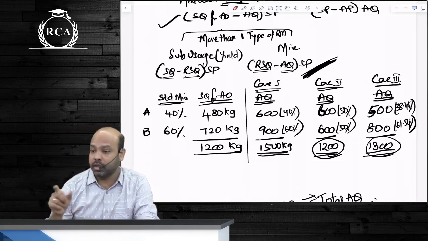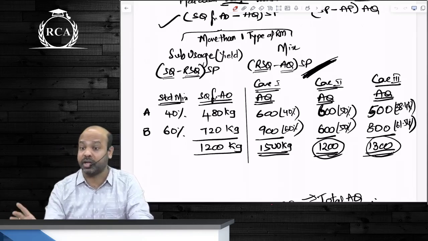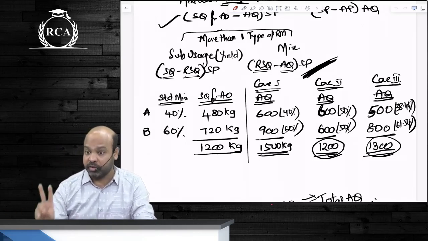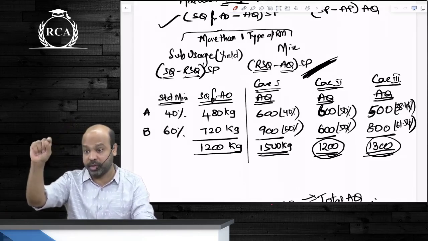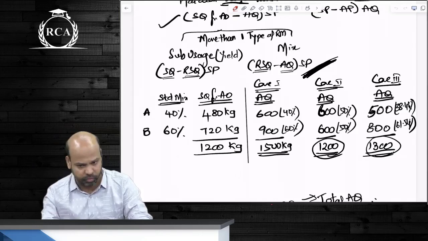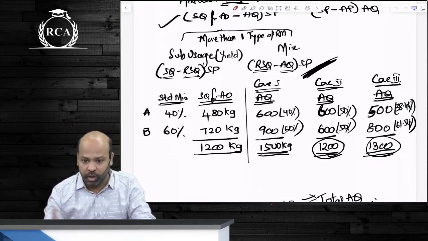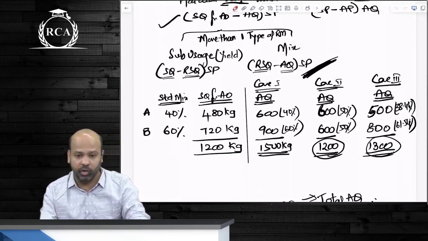In questions, you have to compute standard quantity for actual output. We will never compare standard quantity for budgeted output. You made this mistake in the second question also. The minute I started, you computed standard quantity for budgeted output. I said it is not supposed to be done. You are always supposed to compare actual cost with standards for actual output, not with standards for budgeted output.